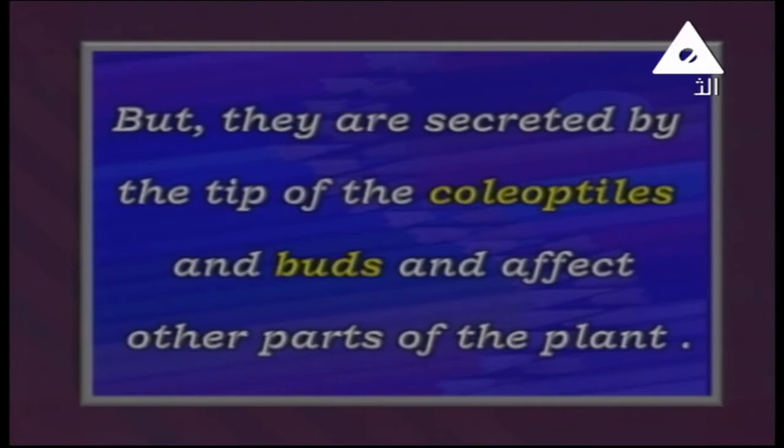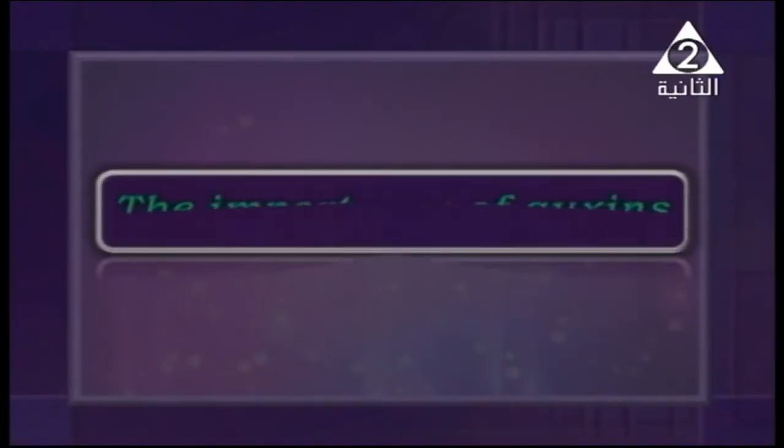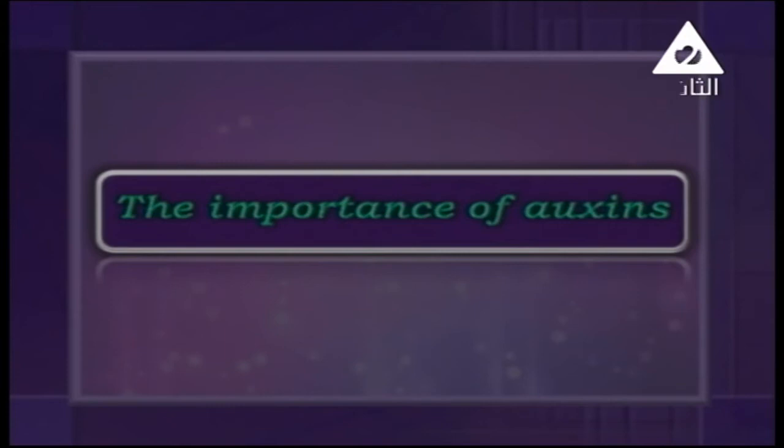But what is the importance of the auxins for the plant? It has several importances, but we can summarize them in 4.